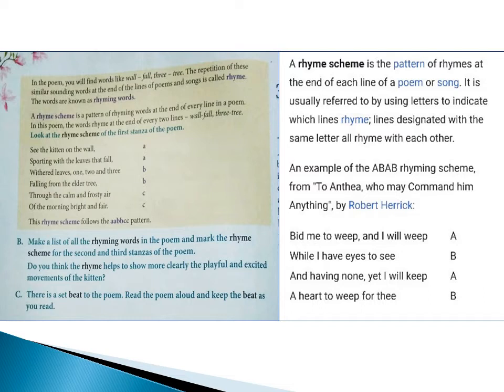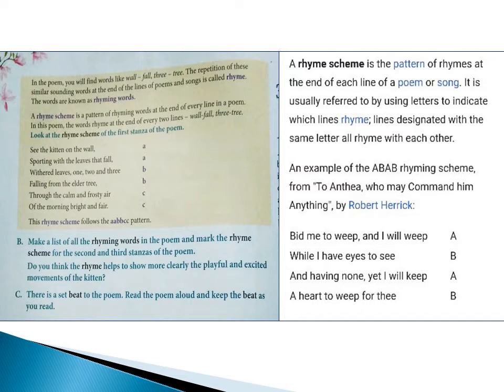Did you see? Now in the first line, the first rhyming word is weep. You can see at the end of the sentence there is weep. So that is given a letter A. Fine. Now I have to find the similar sounding word. Weep, keep. Where is keep? It's in the third line. And having none, yet I will keep. So where you find the similar sounding word, that is keep, you give the same letter again, that is A.